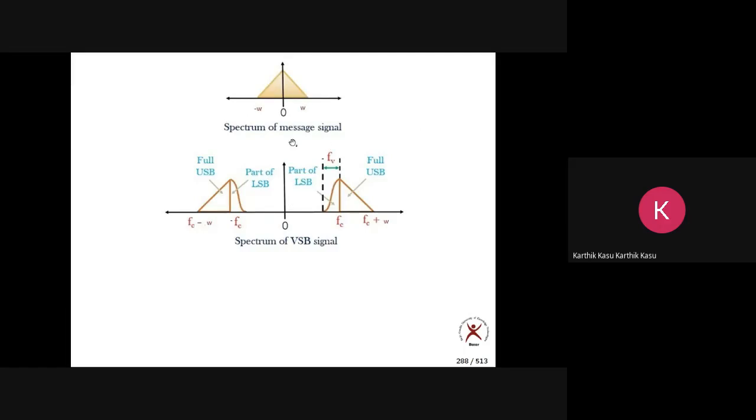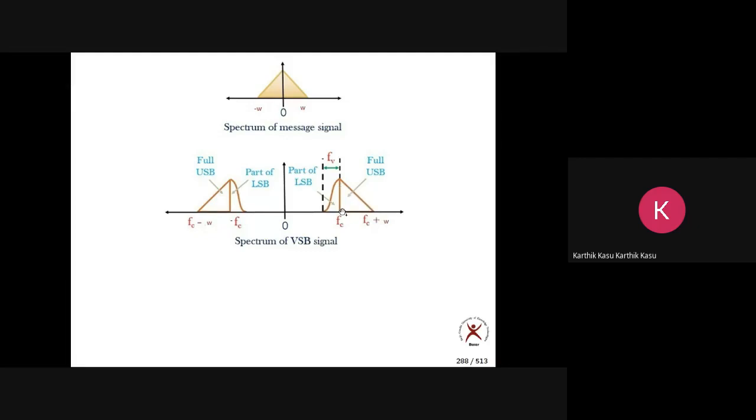Now in VSB, what do we transmit? This is the spectrum I'm taking. See, this is an arbitrary spectrum, starting from 0. Now we have a bandwidth of W. So this is a VSB spectrum. Now in VSB, what do we transmit? Here we transmit almost one full sideband.